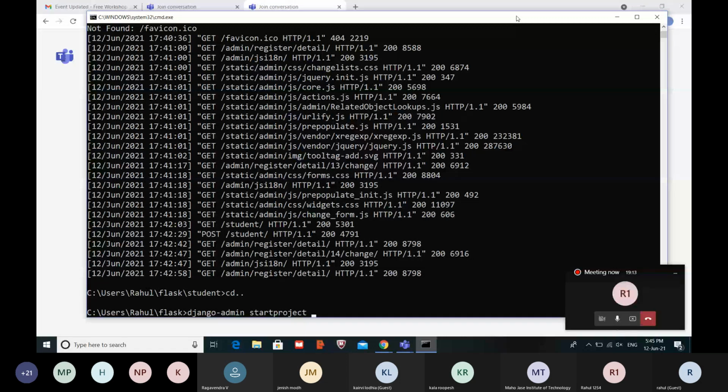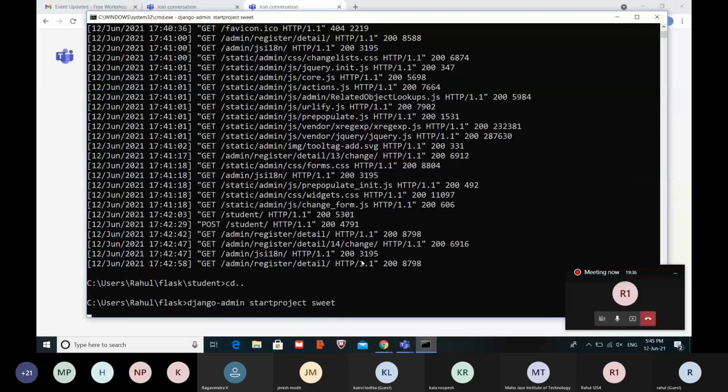Whatever project you are creating, you can give the project name. So I will give the project name as suite. So this is my project name. It is not mandatory that you can give only this particular name. You can give any name, or you can also give your own name, and click on enter. It will create the project for us.